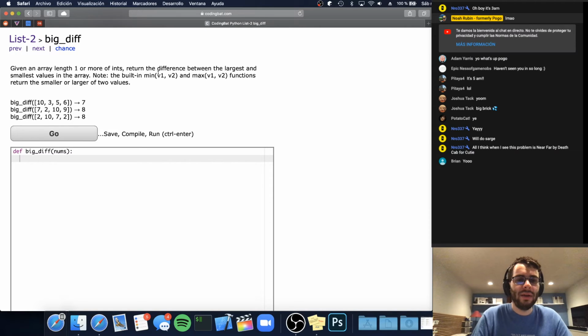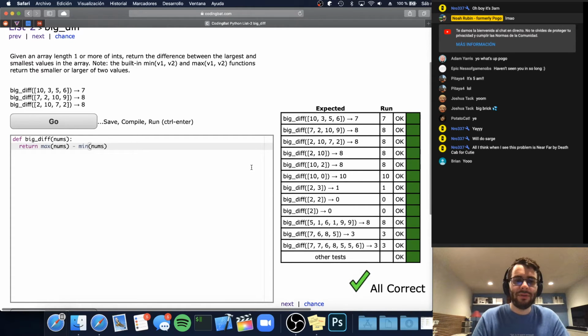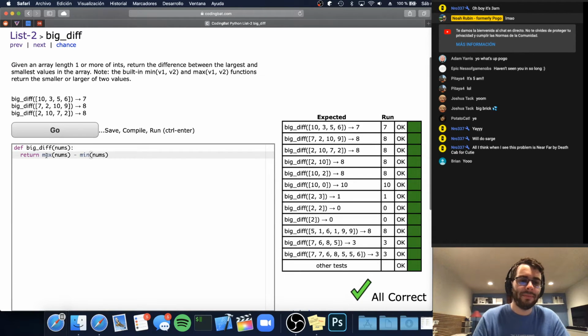You could give them 2 values, but you can also give them lists. So all you need to do is return max of nums minus min of nums. You just find the max value in the entire list and the min value in the entire list and subtract them.